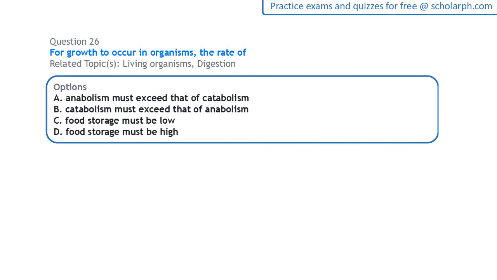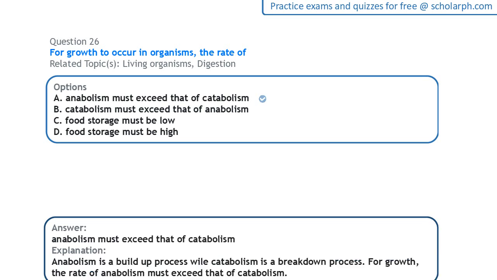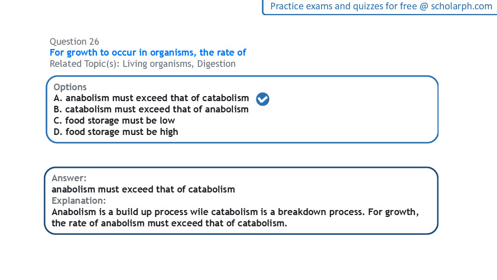Next, on digestion and living organisms. For growth to occur in organisms, the rate of. Generally we have metabolic reactions in the body, and there are two parts to metabolism: anabolism and catabolism. Anabolism is the build-up process in the body, that is, the processes by which larger molecules are built from smaller molecules, while catabolism is the opposite, the process by which large molecules are broken down into smaller molecules.